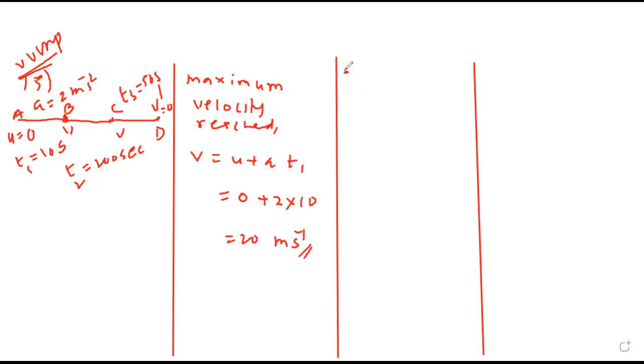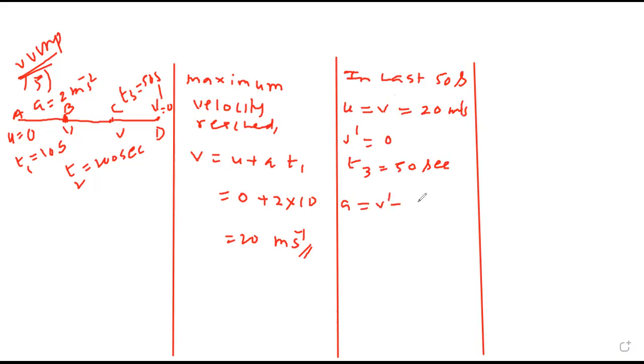Can I say in the last 50 seconds, initial velocity is the same as v, which is 20, and final velocity v dash is 0? Time taken is t3, 50 seconds. So my formula for acceleration is v dash minus v upon t3. Am I correct?